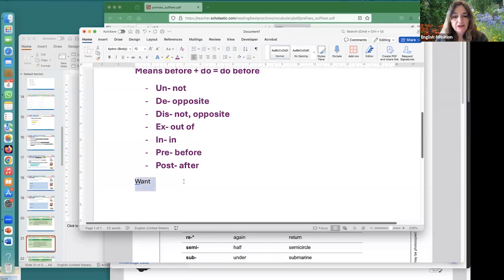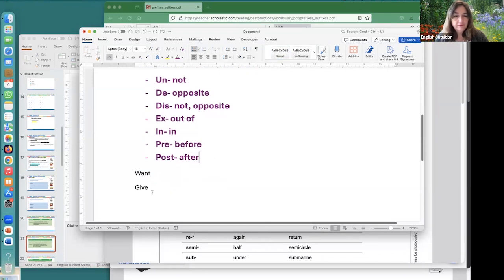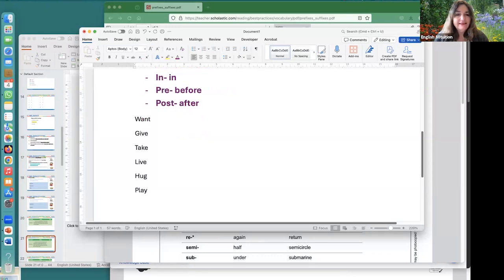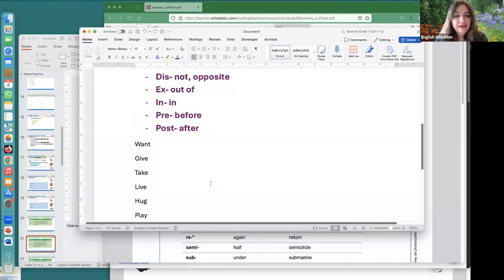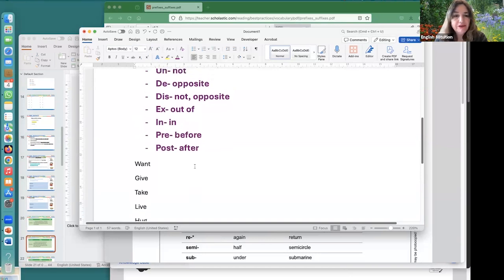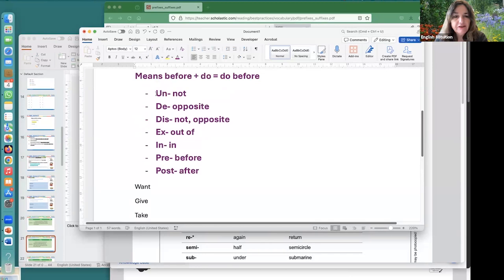Choose a word like want, give, take, live, hug. What else? Play. All right, let's see what you've got. So I could make a word. It's not a real word. Just make your own word up. Okay, everybody? Make up your own word. And this is the meaning of the prefixes.